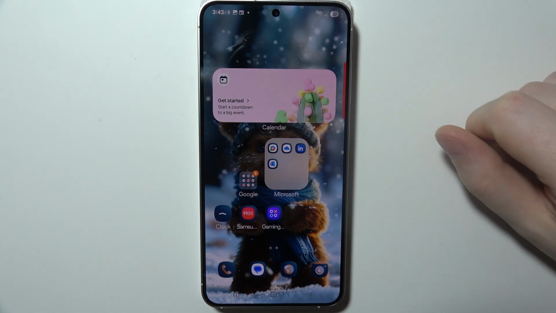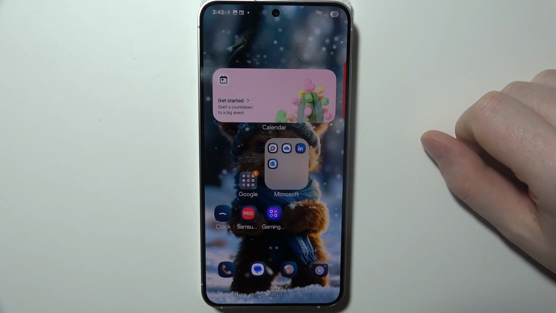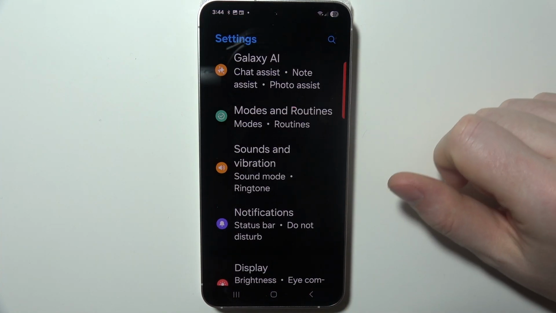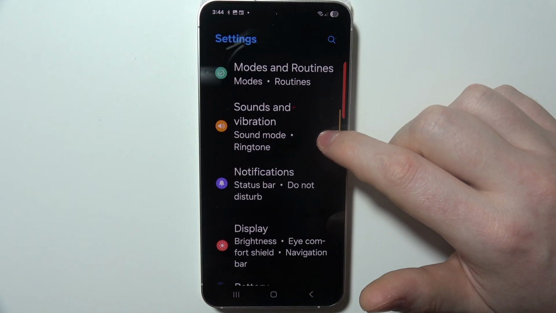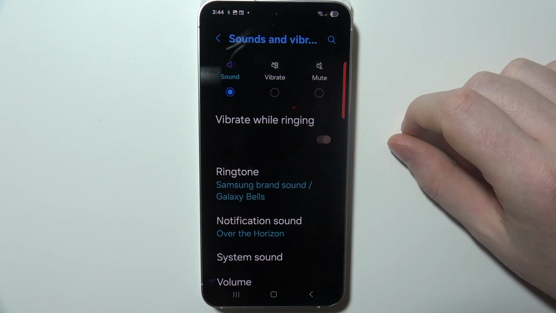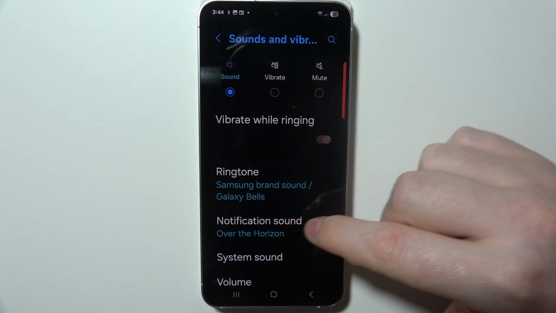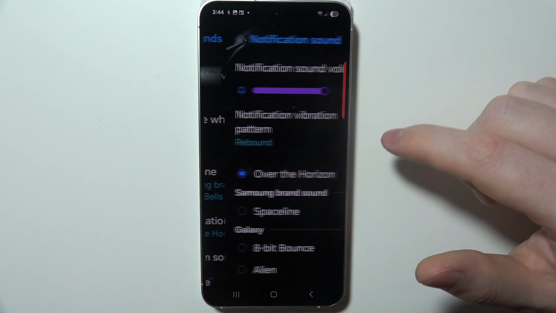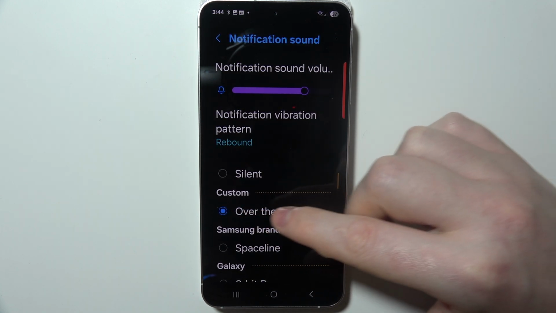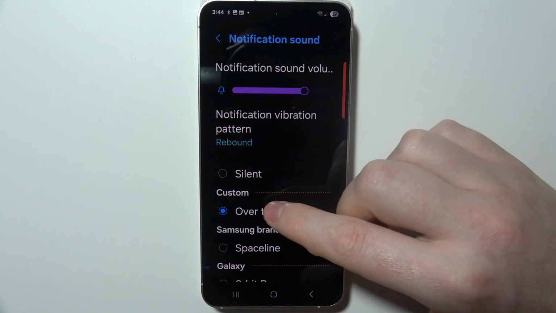To add a custom notification sound to Samsung Galaxy S25, first we need to open the settings on our device. We can then scroll down looking for sounds and vibrations. From this list, navigate to notification sound and select it. Right here, as you can see, there's a custom option, and you can select whichever custom song you want to use.